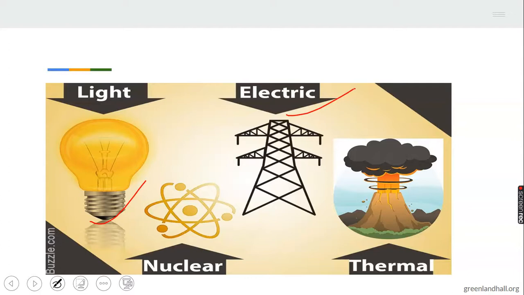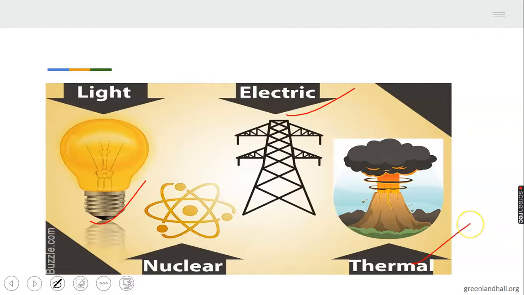In the house, you use electricity for a lot of things, to make your TV work. The power of that electricity helps you to do a lot of things in the house. So we talk about energy, ability to do work. So electricity can help you to do things for you.